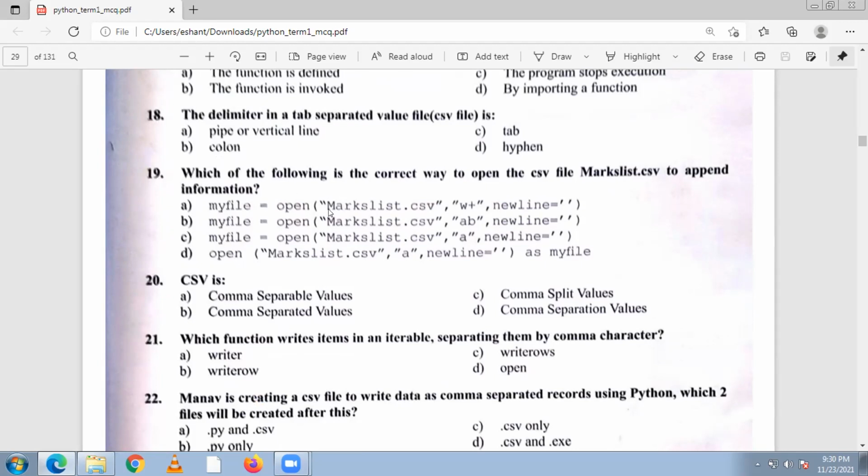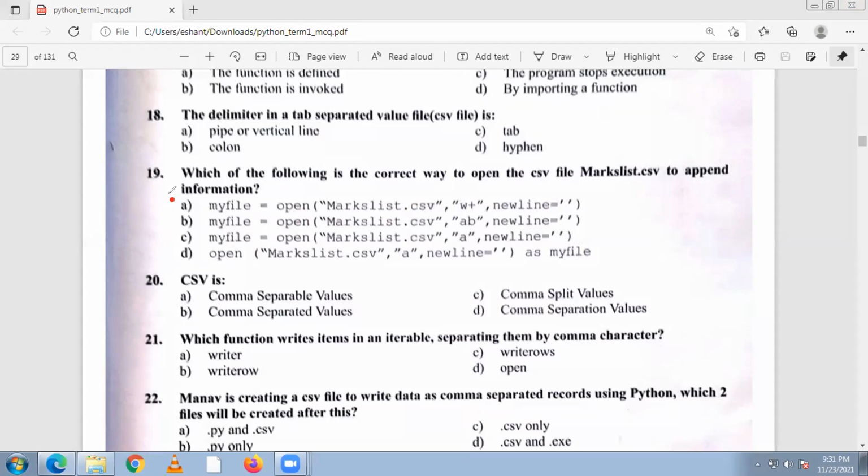So myfile open marklist.csv w plus newline. Okay. Yes, this is the correct way. Answer is A. A is the right answer. Okay, 3 are wrong. So A, the first one, is the answer, right? I am just annotating this one.